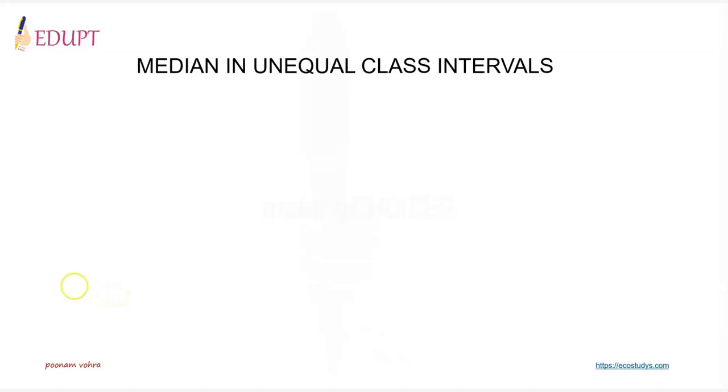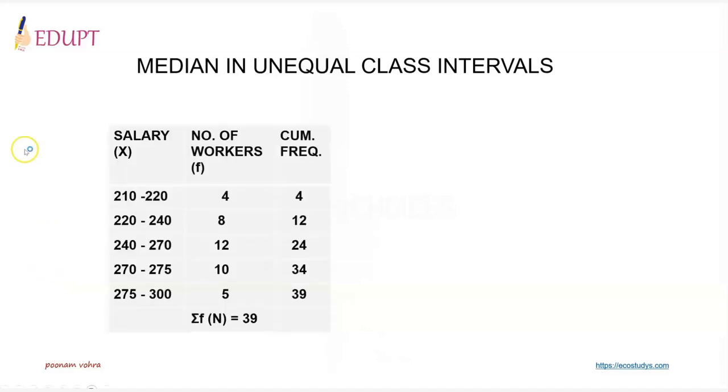We begin with a table with 3 columns comprising salary in class intervals, number of workers as frequency, and one needs to find cumulative frequency. Let's have a look at the steps. There is no change here. You don't have to do anything if the class intervals are unequal. You are concerned only with that class interval where the median item lies.